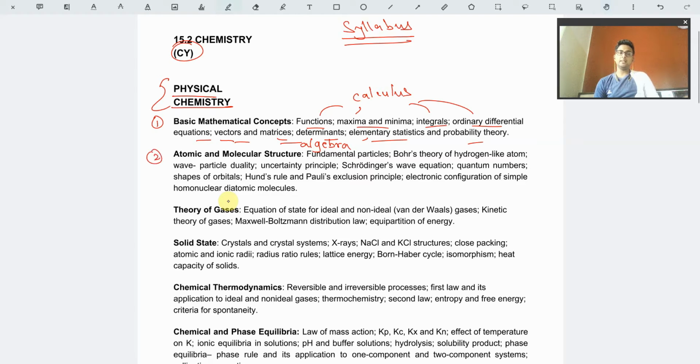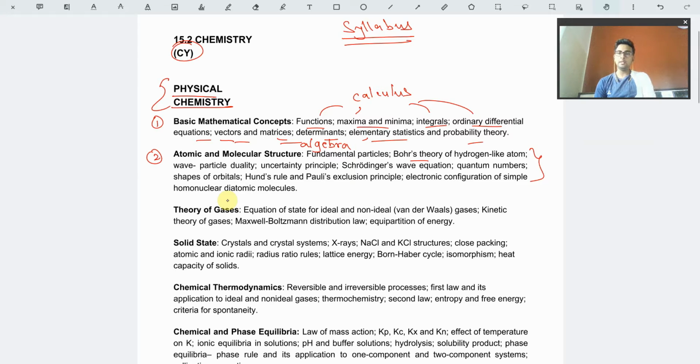The basic physical chemistry will start from the atomic and molecular structure. We have been studying this part since early ages, from class 8 or 9. We know Bohr's theory, Rutherford's theory, Dalton and the plum pudding model. All those things we have already done. We have been learning it since childhood, and we have completed most of the theory.